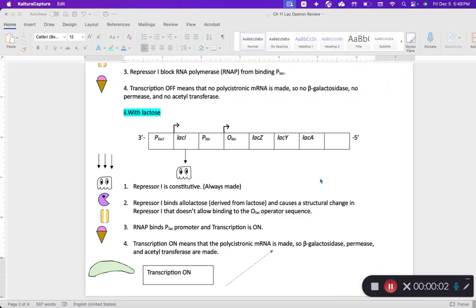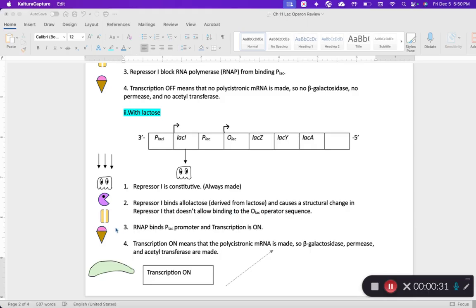So now that we have an idea what's happening when there's no lactose, let's see what's happening when there is lactose. So in the operon, repressor I is constitutive, which means that it's always going to be made. So here we have lac I that made our repressor. Then what happens at this point is repressor I will bind allolactose, which is a derivative from lactose, and causes a structural change in the repressor that doesn't allow binding to the lac operator sequence.